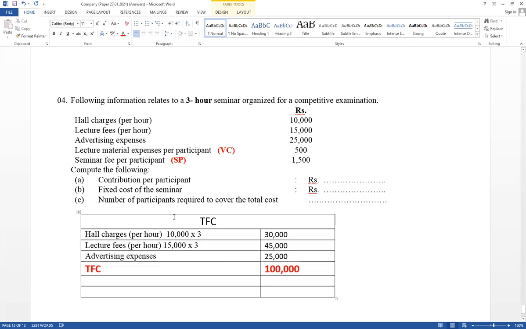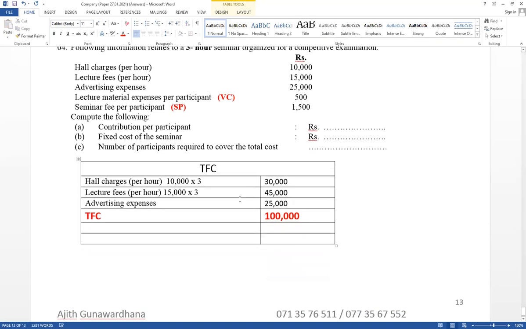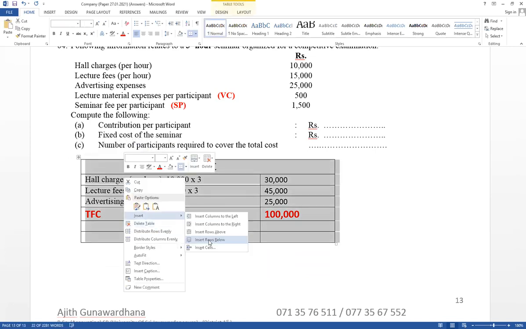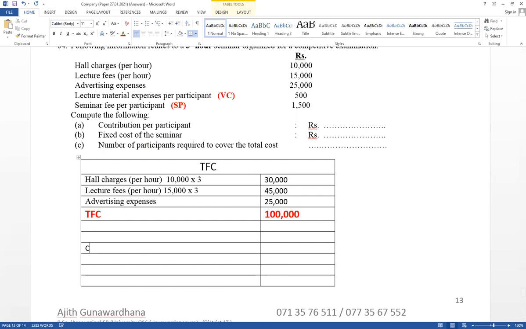Right now, think about the requirements. First, contribution per participant. Contribution per unit equals selling price minus variable cost. Sometimes selling price and variable cost are not given. Then contribution per unit can be calculated as change in profit divided by change in quantity, or total contribution divided by quantity.